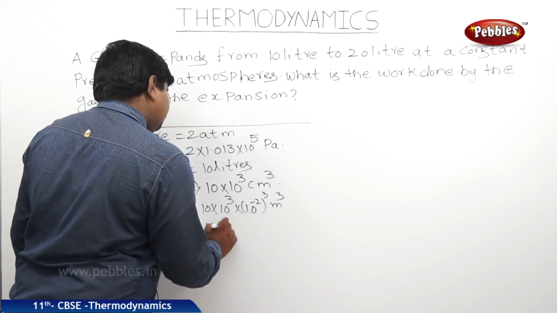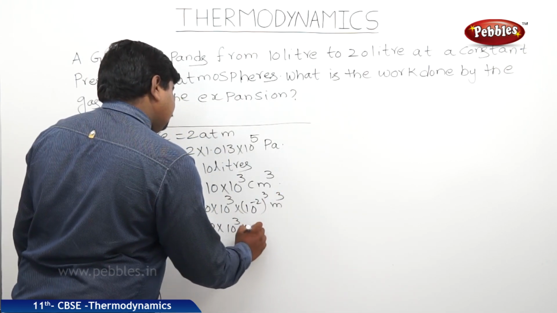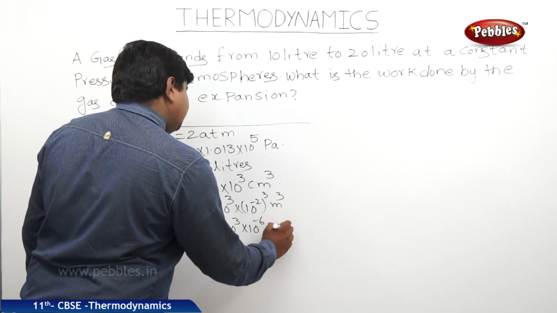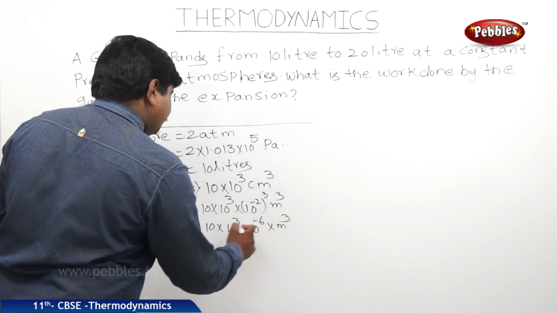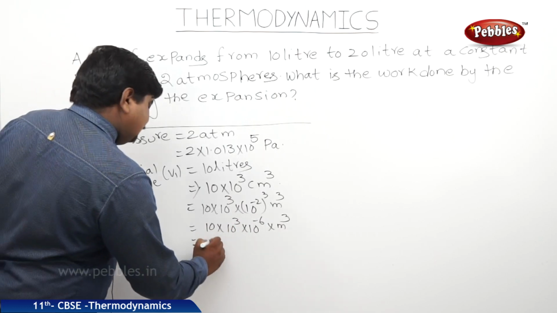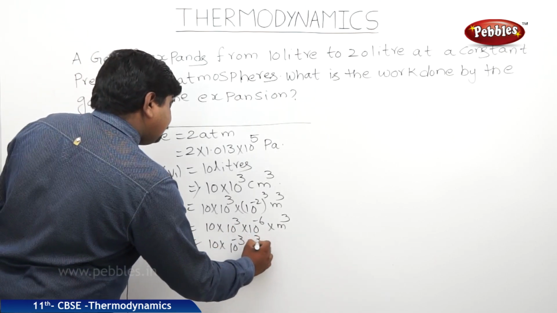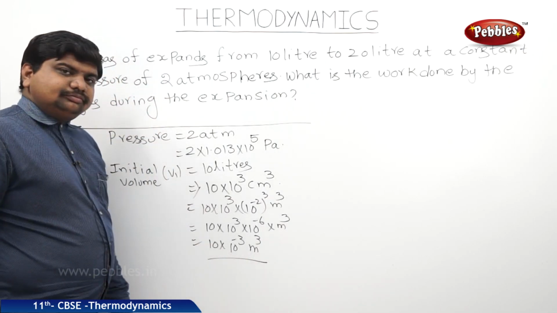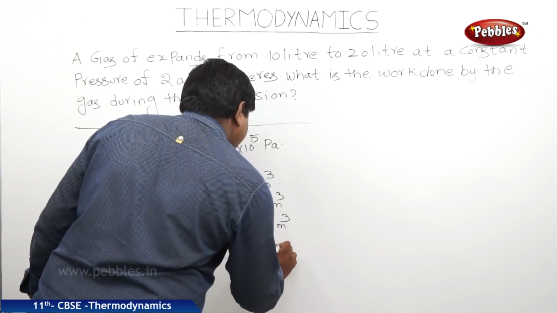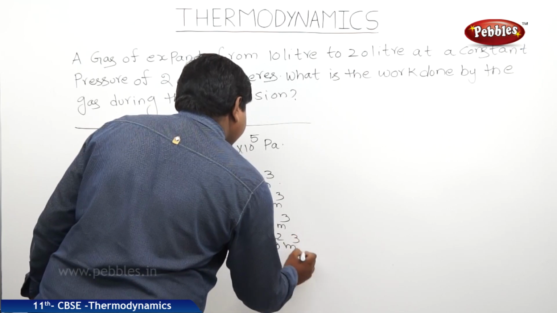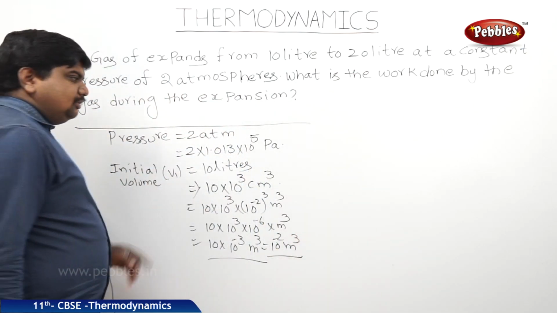Therefore, it is 10 into 10 cube into 10 power minus 6 meter cube. Therefore, it is 10 into 10 to the power of minus 3 meter cube. That's why it is 10 power minus 2 meter cube. This is the initial volume.